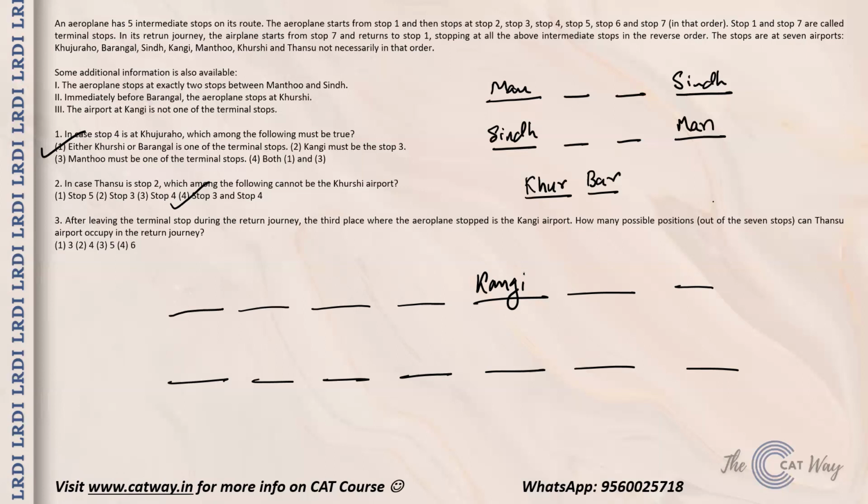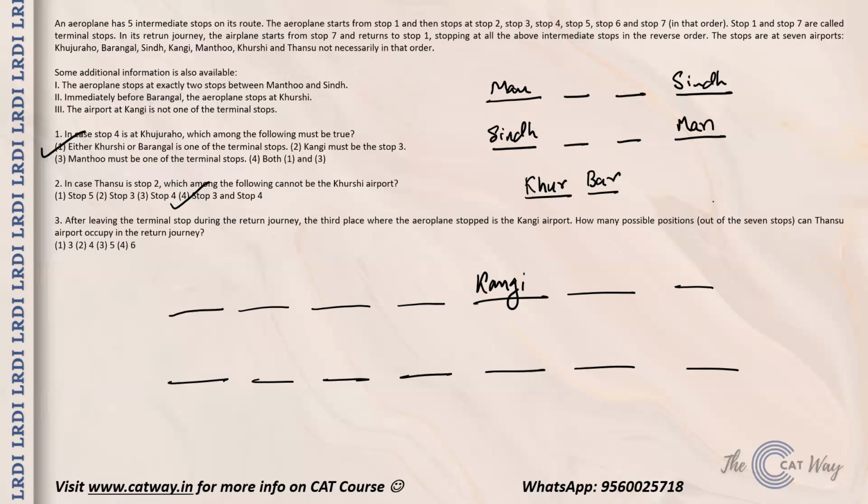What we know is that Manthu and Sindh definitely need to have this.